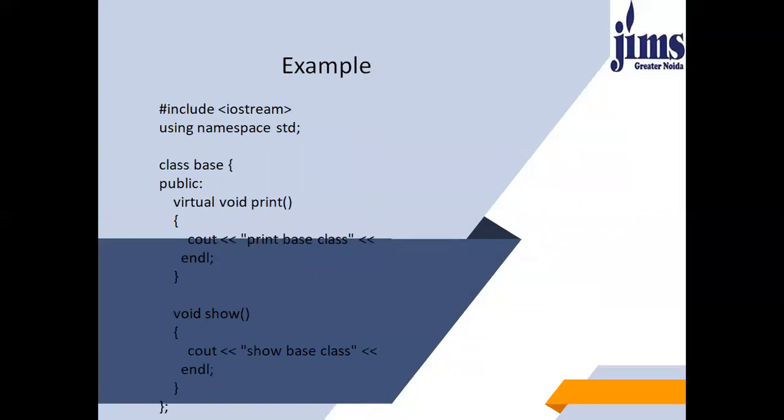So let's have a look at the example. I have created a base class. Under this base class, using public access specifier, I have defined and declared a virtual print function with the return type void. I have created second function also by the name show, which is the normal function.